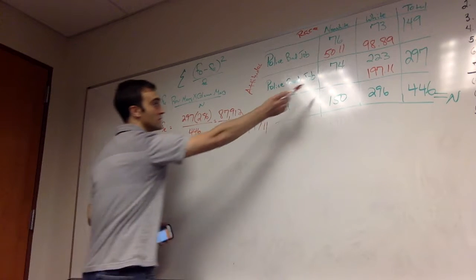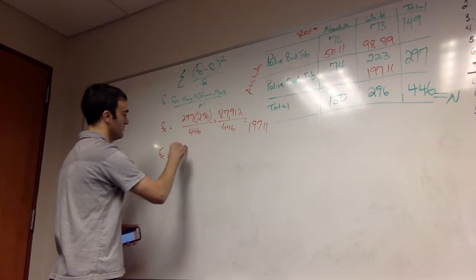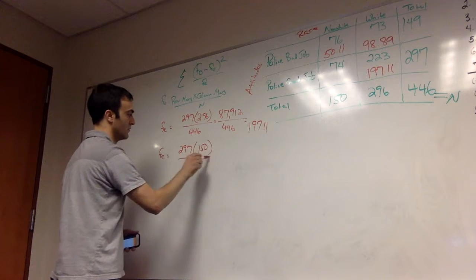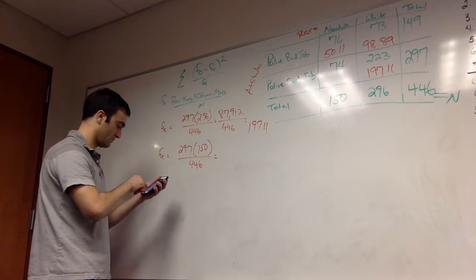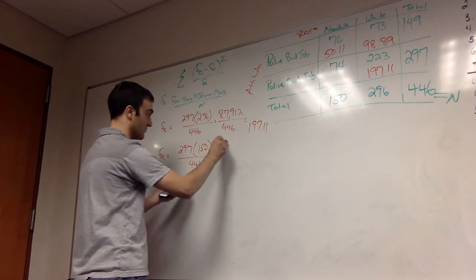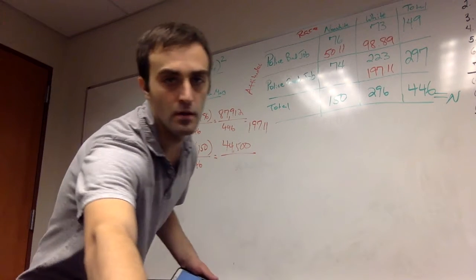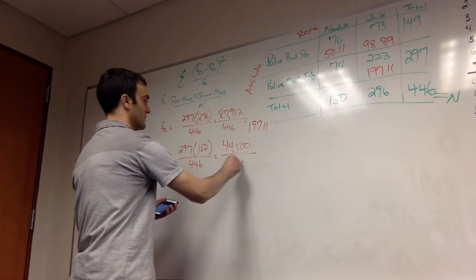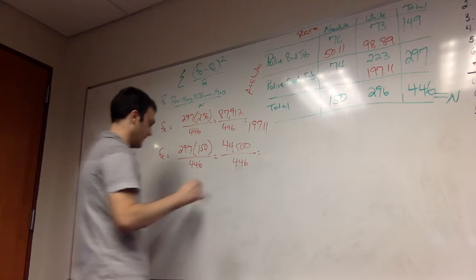Non-whites saying that police do a good job. The expected value is the row marginal of 297 multiplied by the column marginal of 150 over the n of 446. 297 times 150 is 44,550. Divide that by 446. Get 99.89.